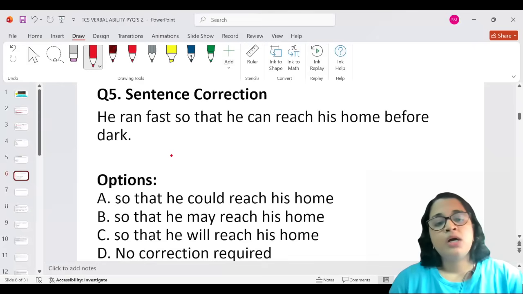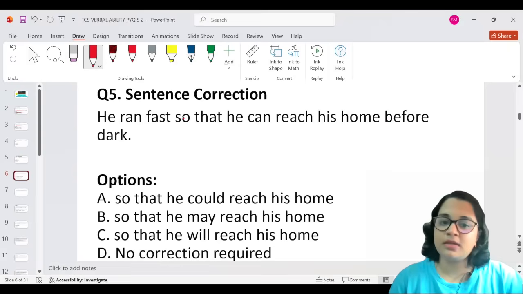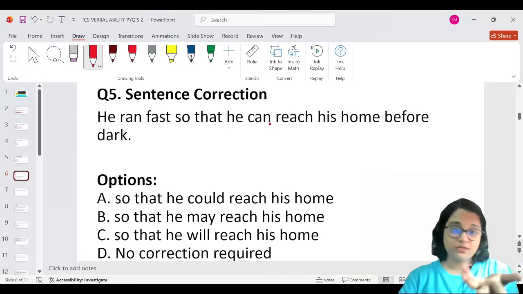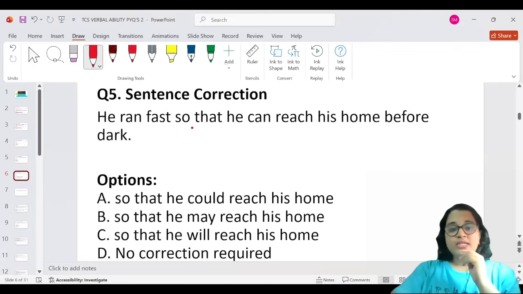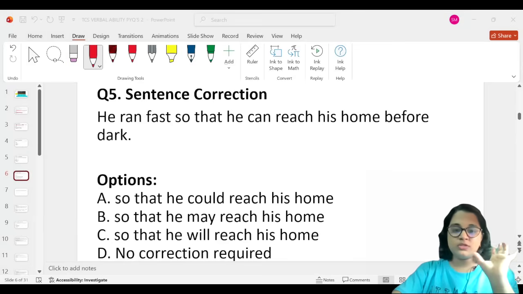Next one. This is sentence correction. Okay. He ran so fast that he can reach his home before the dark. Okay, there is an error in this part. This was very obvious, very easy one also, guys. He ran so fast so that he can reach his home before dark. Okay. So I quickly identified it. So see, these kind of questions come up every year. Okay. So make sure you watch out for these kind of questions and quickly learn how to answer them.